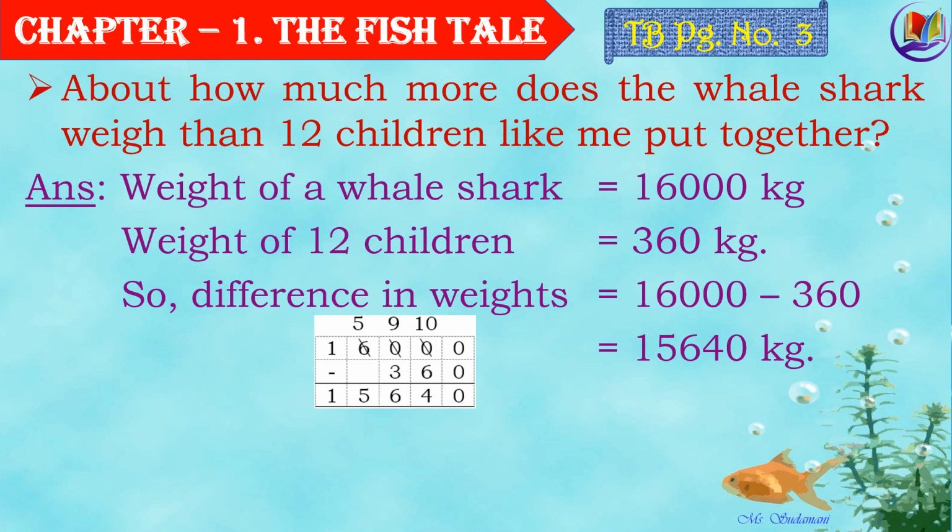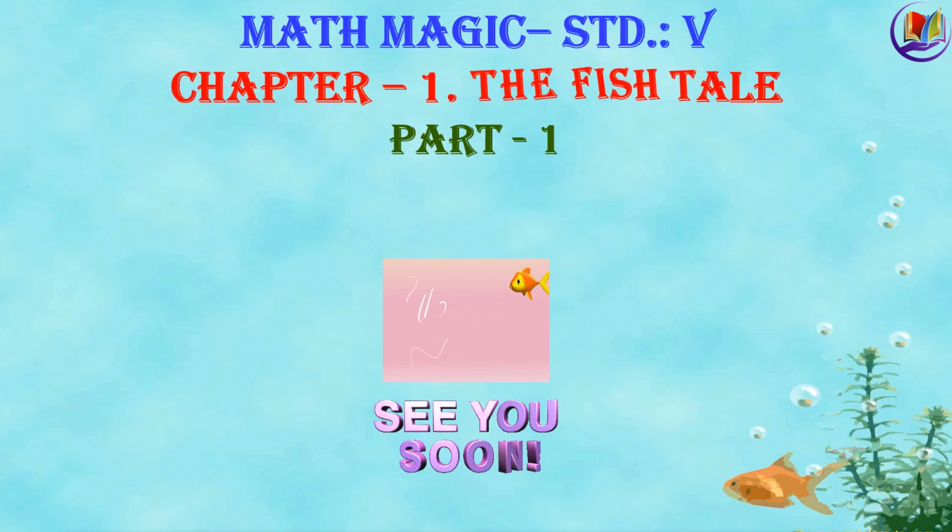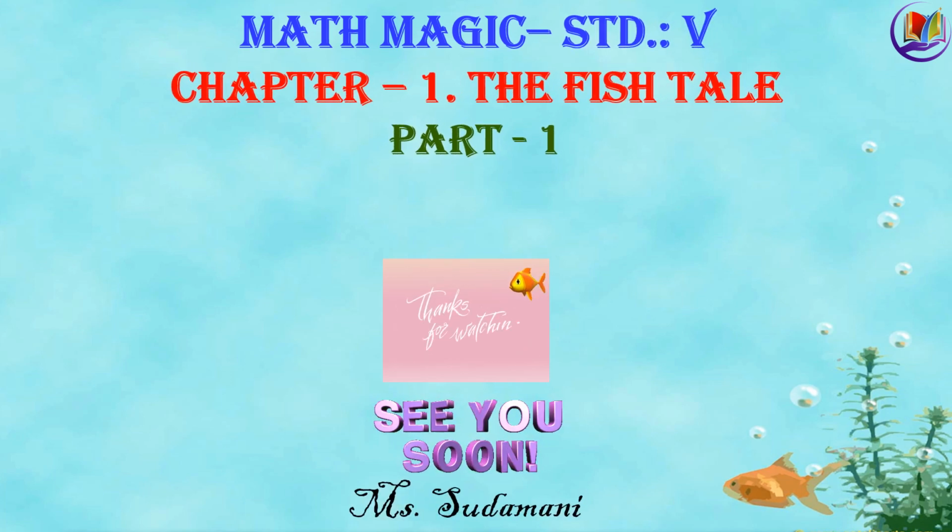So that would be 15,640 kg. Hence, the whale shark will weigh 15,640 kg more than 12 children like me put together. That is, if 12 children like you are asked to sit on one side of the balance and a whale shark is put on the other side, can you imagine what would happen? Well, think about it. So with this, we come to the end of part 1.